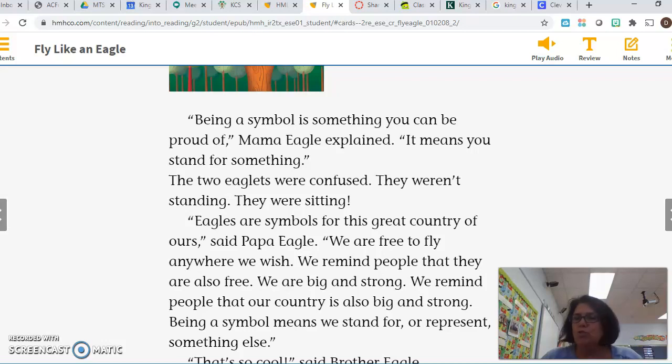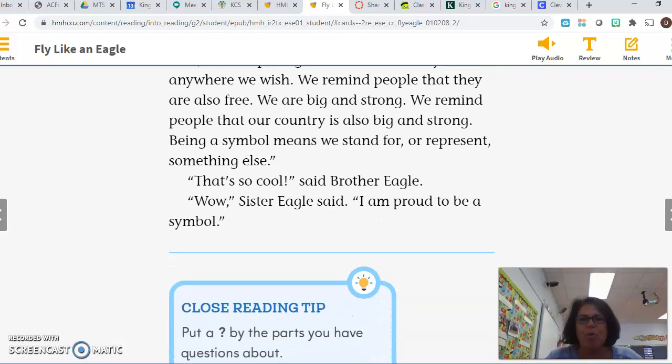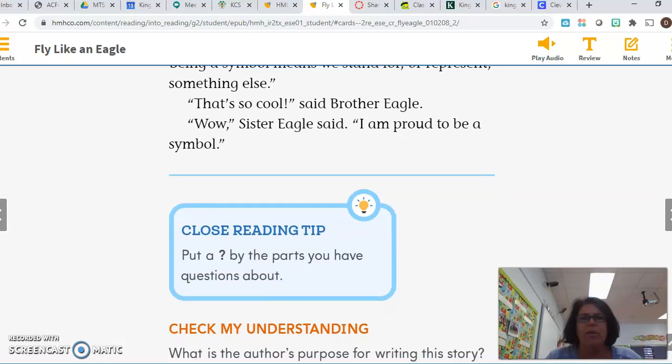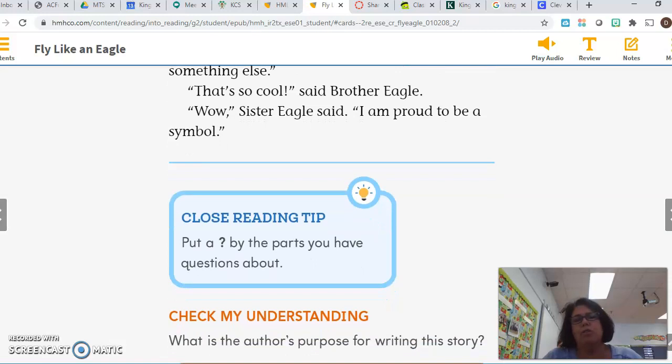We are big and strong. We remind people that our country is also big and strong. Being a symbol means we stand for or represent something else. That's so cool, said Brother Eagle. Wow, Sister Eagle said, I am proud to be a symbol.